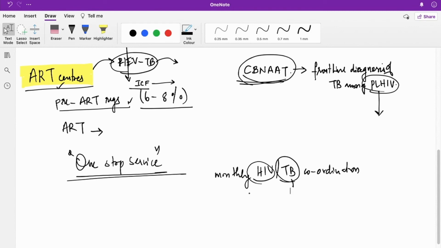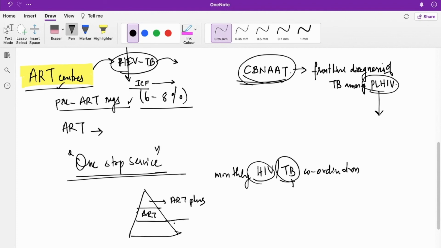We have talked now about ICTC and ART. Now the intensified case finding is also done at link ART centers and ART plus centers. So at ART centers, ART plus centers, and also link ART centers, the symptom complexes are screened, and presumptive TB patients are fast-tracked for diagnosis, and after that treatment should be done.